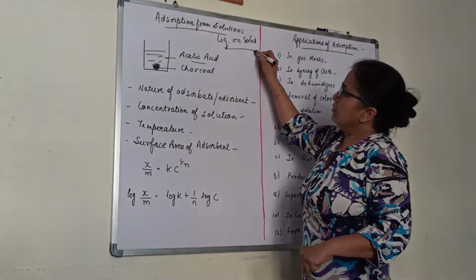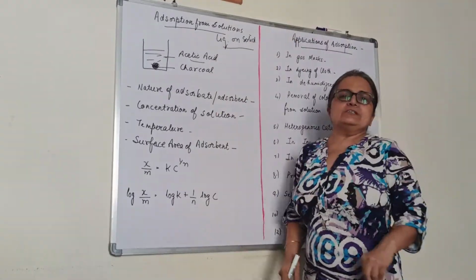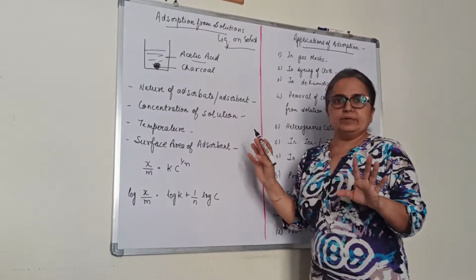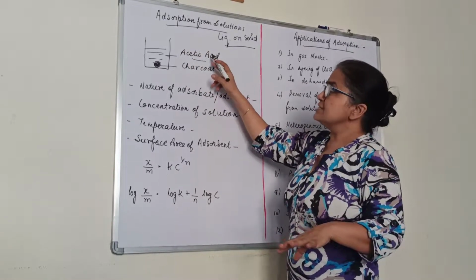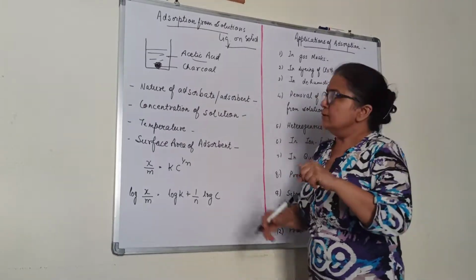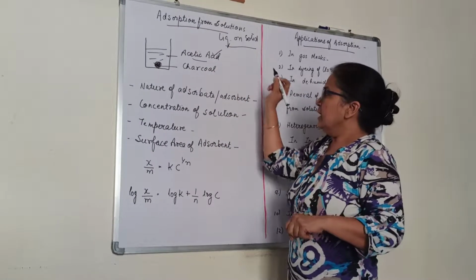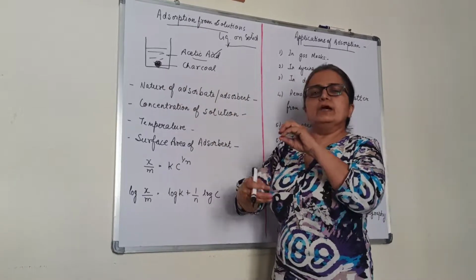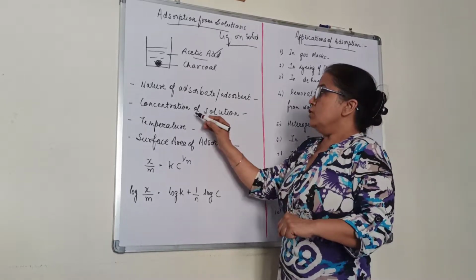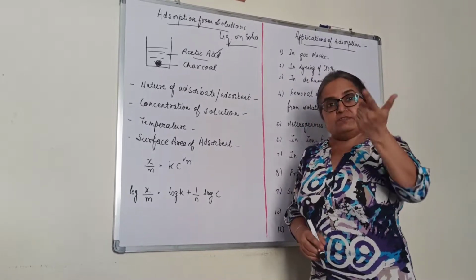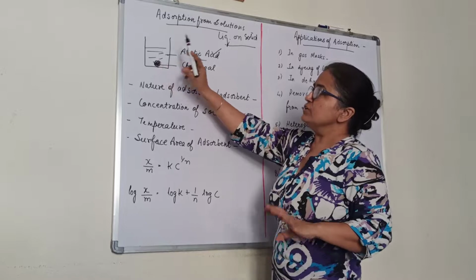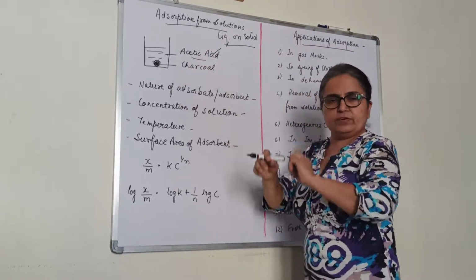In this liquid on solid adsorption also, similar factors are there, what we have been discussing for gas on solid. Nature of adsorbate and adsorbent means it depends upon what. This is the adsorbate in this case, acetic acid, and charcoal is the adsorbent. So it depends upon what nature you are taking. Second, adsorbent. If we are taking a powdered or a lump of charcoal, the rate of adsorption will be different. Concentration. Like in the previous case we were taking pressure, here we will take concentration. That means more the concentration of acetic acid, more is the extent of adsorption.